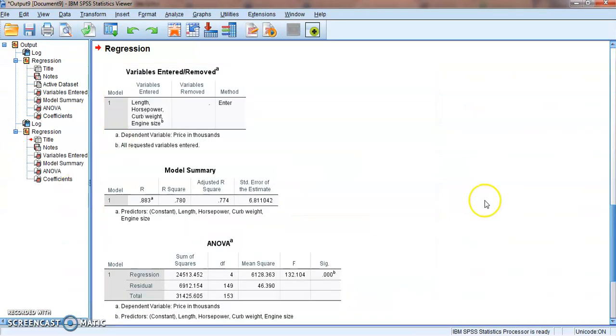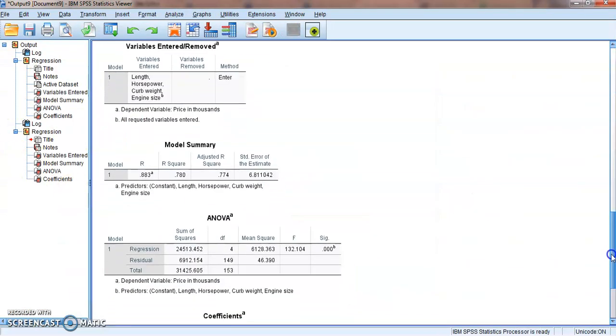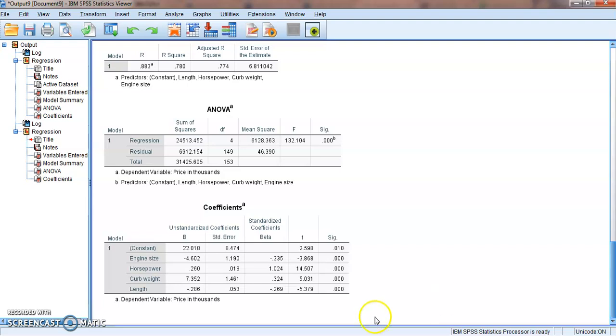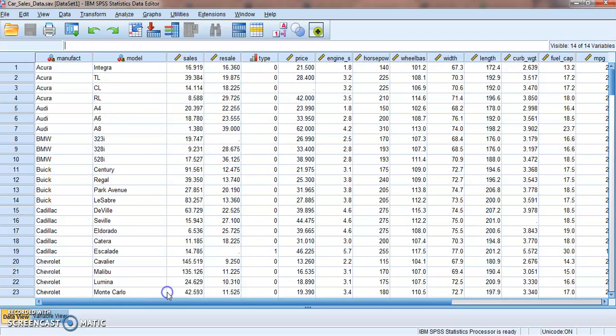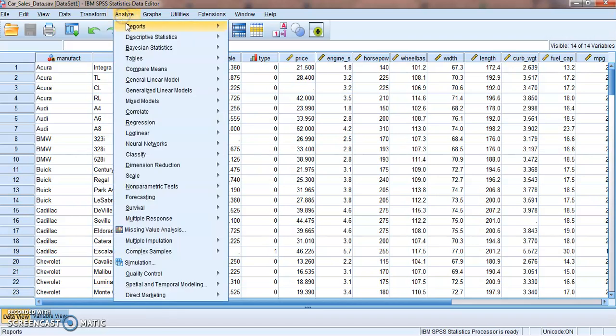Okay. So I come now down to my new model. Notice my R value went up, 0.883, right? Which is good. That's what we wanted. If I come down here, what I notice is length is also a significant predictor, right? All of them. Notice these significance levels have changed because my equation is new. So length is a significant predictor. I want to hang on to that. That's very important. So my equation is getting better. This is the purpose of regression, to run equation after equation and improve that R value.